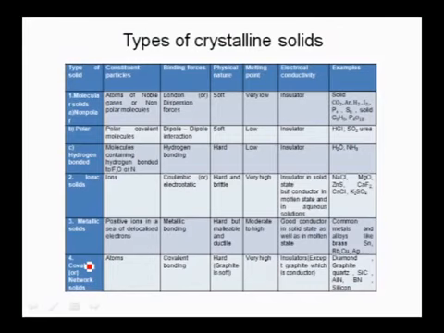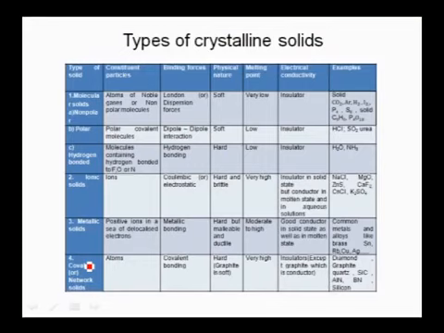Ionic solids contain ions as the constituent particles. These are attracted by Coulombic attractive forces. They are hard and brittle and they possess high melting points. These are bad conductors in solid state but good conductors in solution and molten state. In metallic solids, the constituent particles are metal ions. These are held by metallic bonding. These are hard but malleable and ductile. They have moderate to high melting points. These are good conductors of heat and electricity.